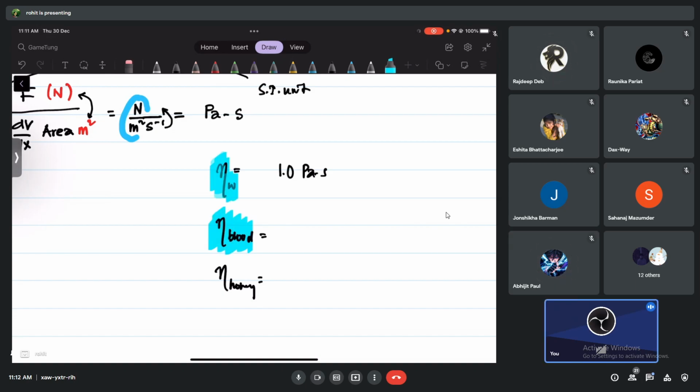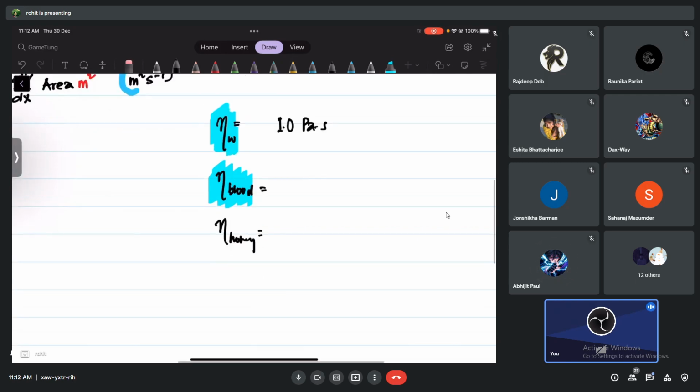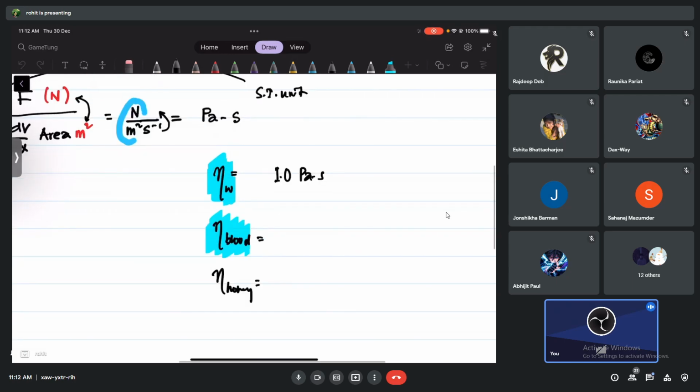Water and blood, they don't flow at the same rate, no? They cannot have the same kind of motion. Okay, so blood is slower. What do you think? Slower or faster? Slower. If I apply force on water and blood, blood is slower. Okay, so what do you think the coefficient of viscosity will be, same or higher? Higher. It's around 2.7 pascal second.